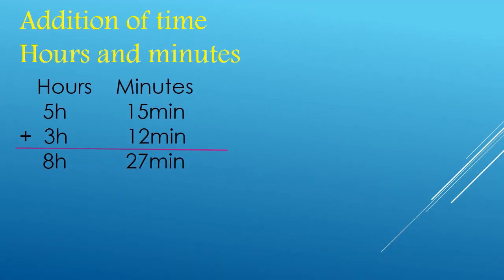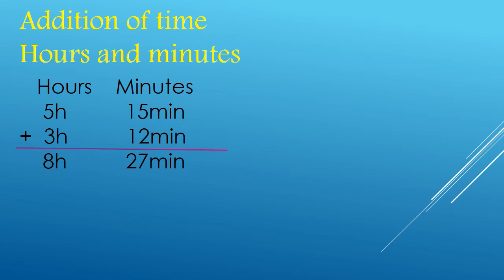Okay, dear students, addition of time, hours and minutes. Now, if I ask you to add minutes and hours, how will you do it? It's very easy. First, you have to just make 2 columns, hours and minutes. Now, here I write hours, now 3 hours and 15 minutes. Then another time which I am having is 3 hours and 12 minutes. Now what we have to do, first I have to add the minutes. Now here you can see 15 minutes and 12 minutes.